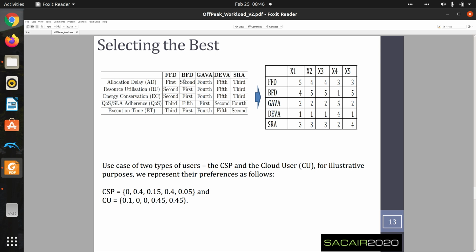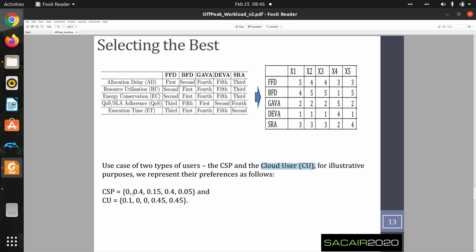We mapped this table I showed previously to numeric values, giving first a value of 5, second a value of 4, and if you come last, or the worst performing algorithm, you are given a value of just 1. So here we now see that we chose 2 use cases. We chose a case of a cloud service provider and cloud service users, called cloud users.